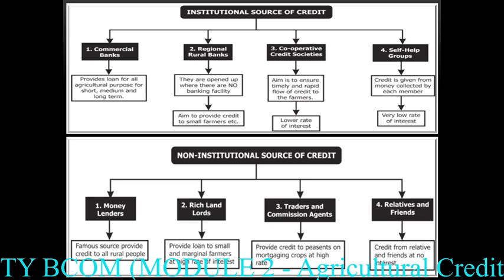They are providing the credit to the rural people. But at the time of repayment, they have to pay a heavy amount of interest to them. So that's why they go to the money lender, because at that time they do not have any other source, so they have to take the loan for the agricultural activity from the money lender.